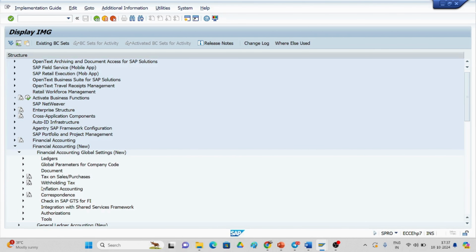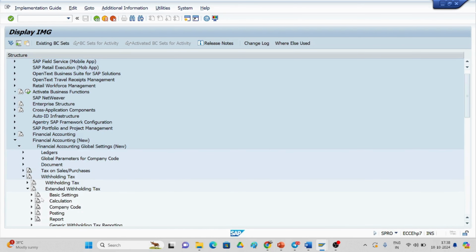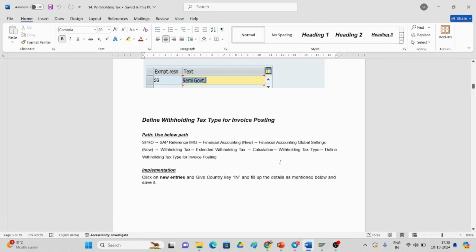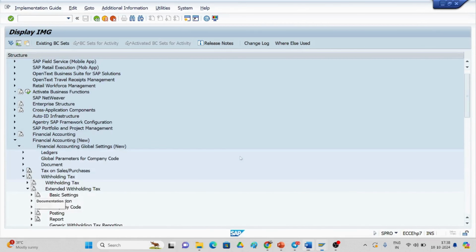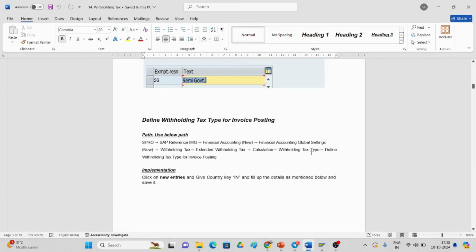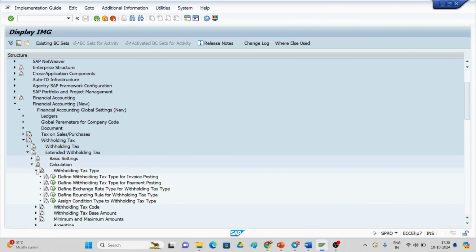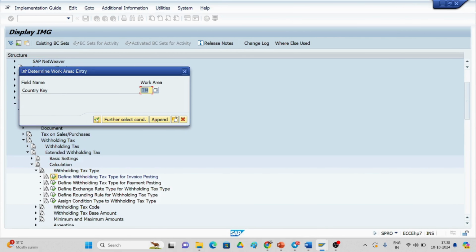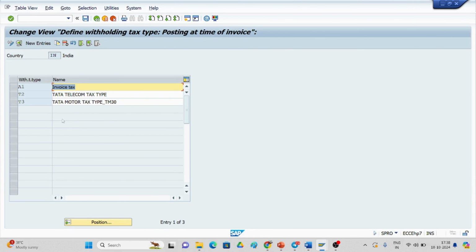And if you go here and see withholding tax and extended withholding tax, here we have to go with the calculation. Here the calculation, and if you see here withholding tax type, okay, define withholding tax type for invoice posting. For invoice posting just give your country, and you can see here I have mentioned the T2 Tata Telecom tax type I have created. This I will use.